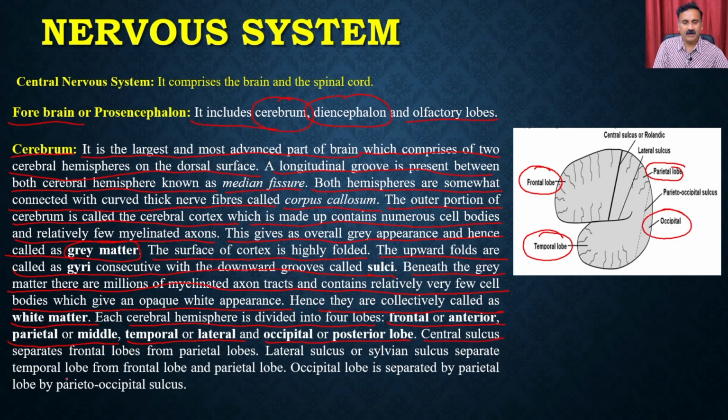The central sulcus separates the frontal lobe and the parietal lobe. This is the central sulcus, which separates the frontal lobes from the parietal lobes, whereas the lateral sulcus or the Sylvian sulcus separates the temporal lobe from the frontal lobe and the parietal lobe, and the occipital lobe is separated from the parietal lobe by the parieto-occipital sulcus. So this is the anatomy of the cerebrum.